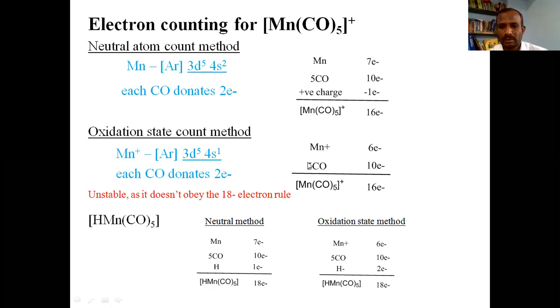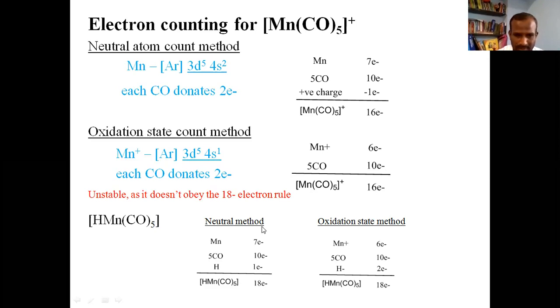There are 5 carbonyl groups. The total number of electrons contributed by 5 carbonyl groups is 10 electrons. If you add these two, you will get 16. So in both cases, we have got 16. So this manganese pentacarbonyl plus does not obey the 18 electron rule. Now add a hydride ion to this complex. If you add a hydride ion to this complex, you will get this complex. Count the number of electrons in this complex